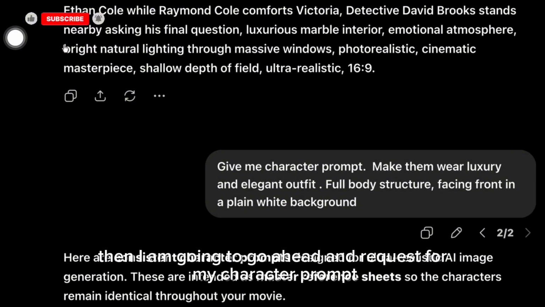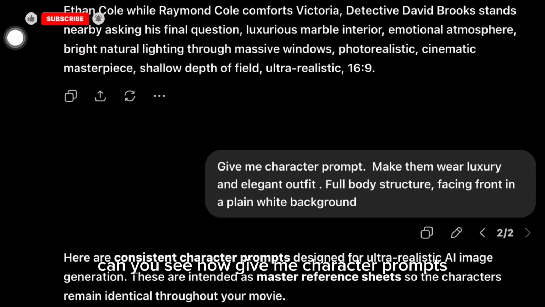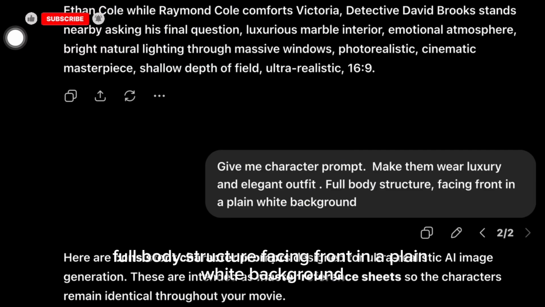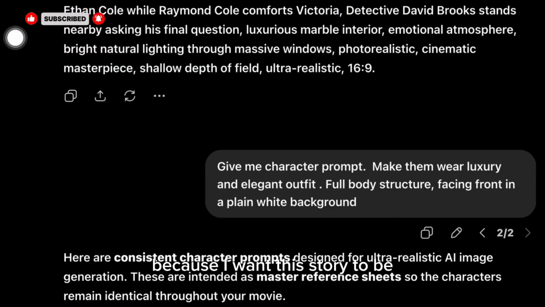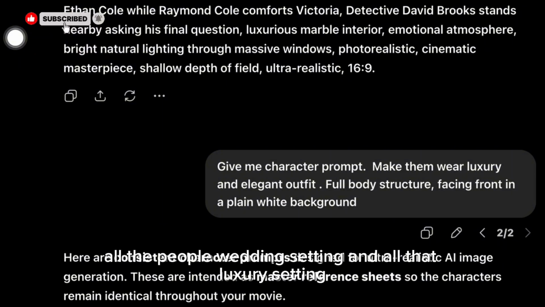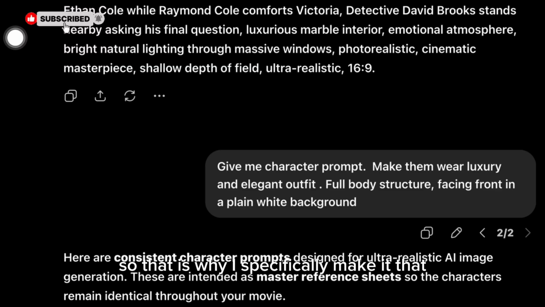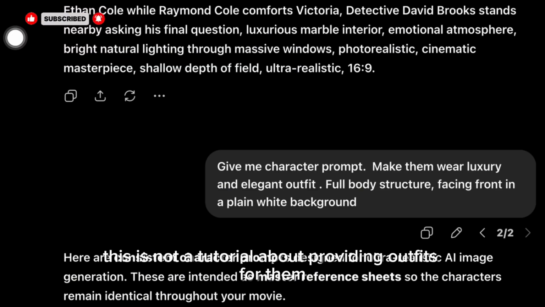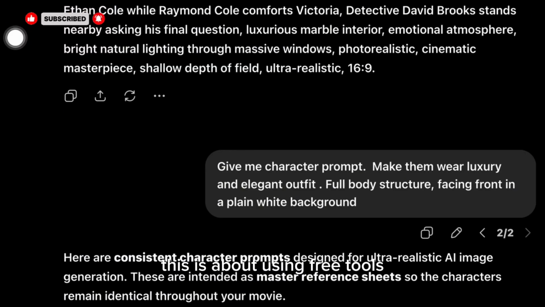Then I am going to go ahead and request for my character prompt. Can you see now? Give me character prompts. Make them wear luxury and elegant outfits, full body structure, facing front in a plain white background, because I want this story to be elegant. Wedding setting and all that, luxury setting. So that is why I specifically made it that they should wear an elegant outfit. I don't want to provide outfit myself. This is not a tutorial about providing outfit for them. This is about using free tools.